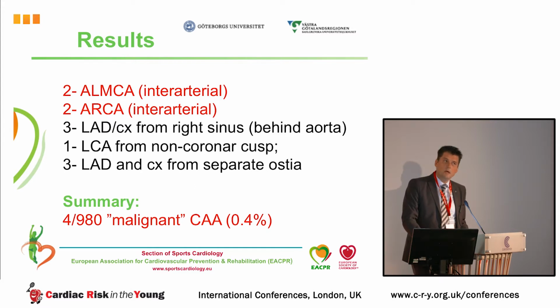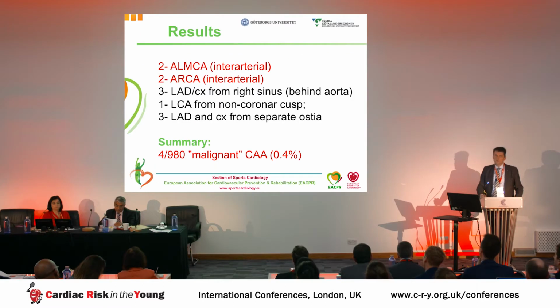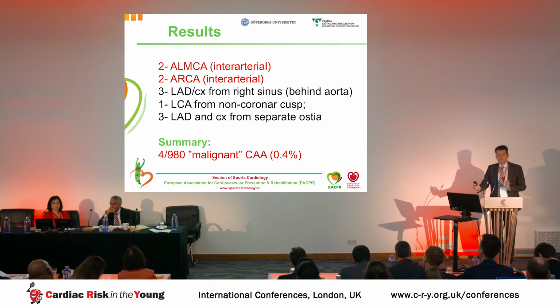So, in these preliminary results, I've highlighted the ones considered more malignant, so to speak, dangerous and associated with sudden cardiac arrest. You have 2 cases of anomalous left main and 2 cases of anomalous right coronary artery. And you also have some other variants of coronary artery anomalies, some of which are not considered dangerous at all, but we still want to list them all, and then comes a large definition work to see what is truly a coronary artery anomaly or not.